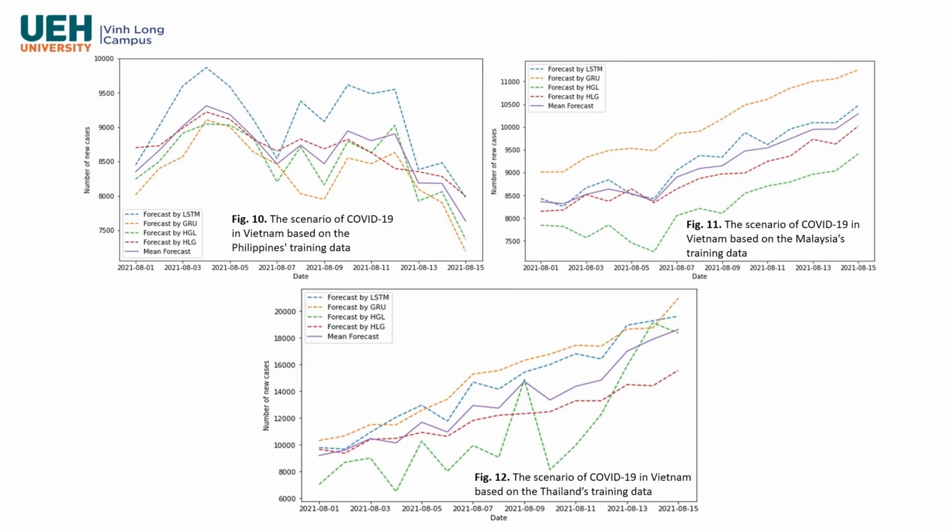We used the last 15 normalized data steps of Vietnam's column as input data, to forecast the number of new cases of COVID-19 in the next 15 days. The predicted values are transformed to the observed scale. The results are plotted as in Figures 10 to 12. They demonstrate the 3 likely scenarios of COVID-19 in Vietnam, since these predictions were made by the training data collected from the Philippines, Malaysia, and Thailand, and validated by data from Vietnam. Overall, an upward trend was foreseen in Malaysia's and Thailand's models, whereas the Philippines' one provided an opposite tendency.